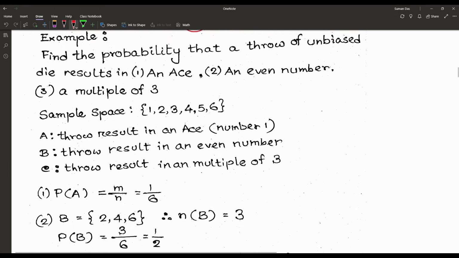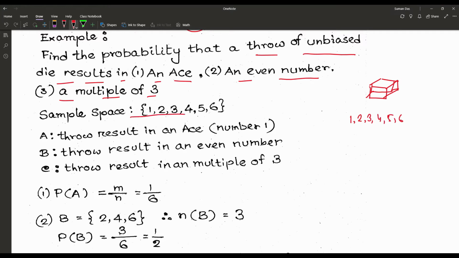Find the probability that a throw of an unbiased die results in an ace, an even number, or a multiple of 3. So particularly there are 3 problems. Now, when we have an unbiased die, any one of the 6 values can occur from the experiment, and those are 1, 2, 3, 4, 5, 6.